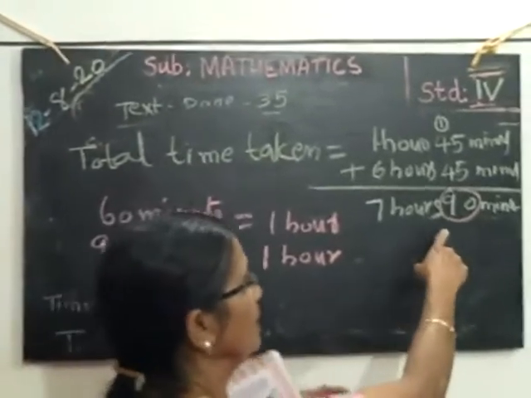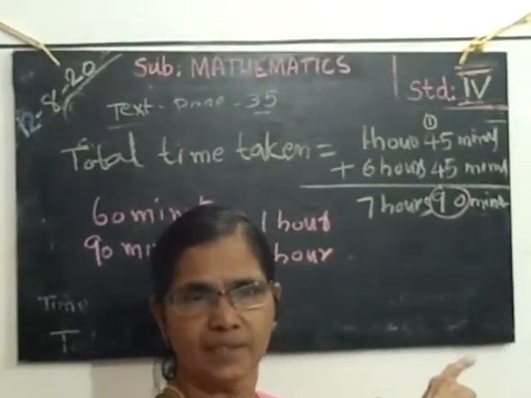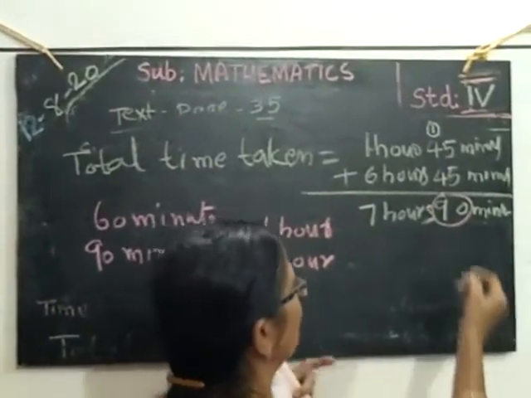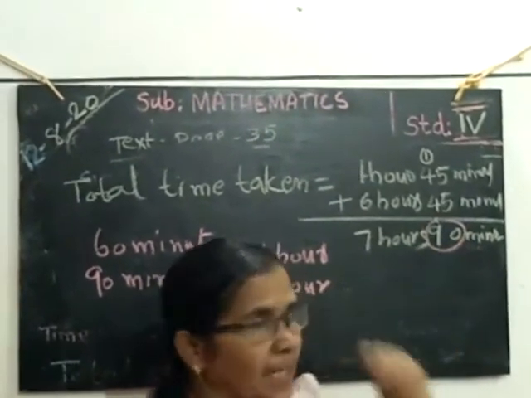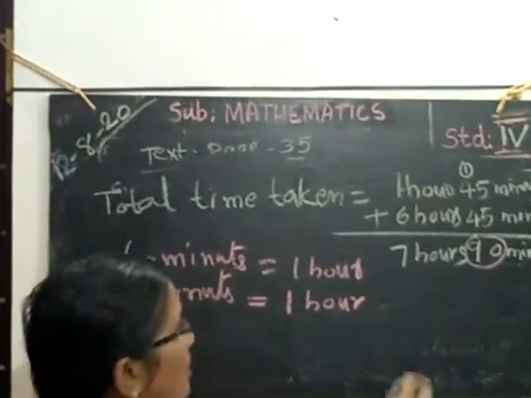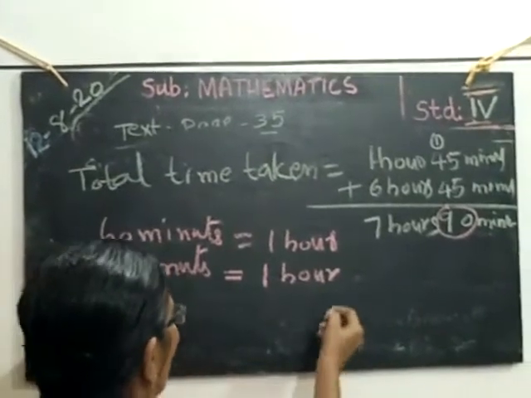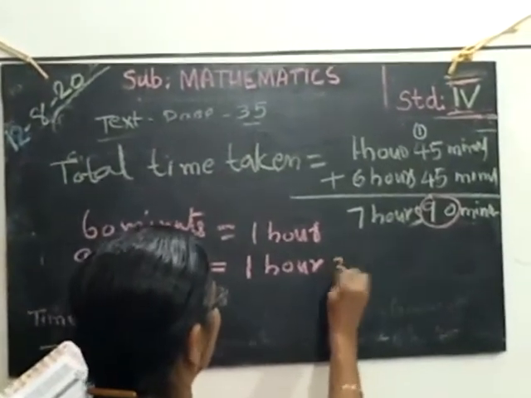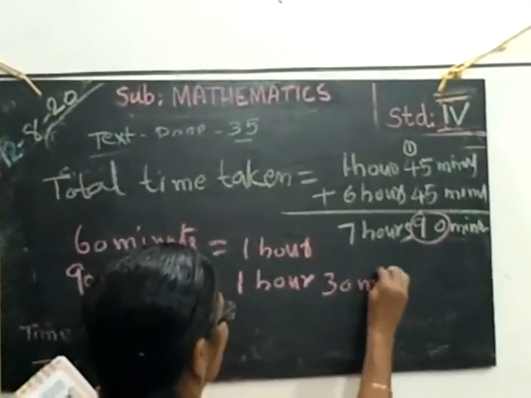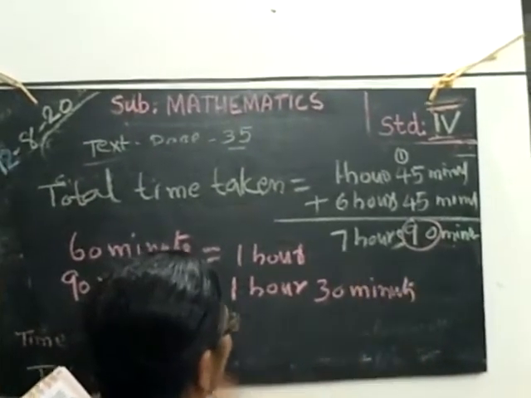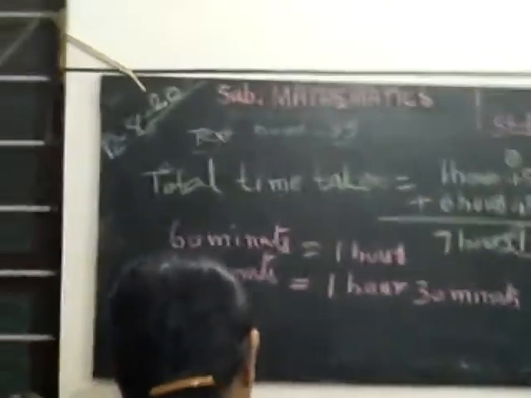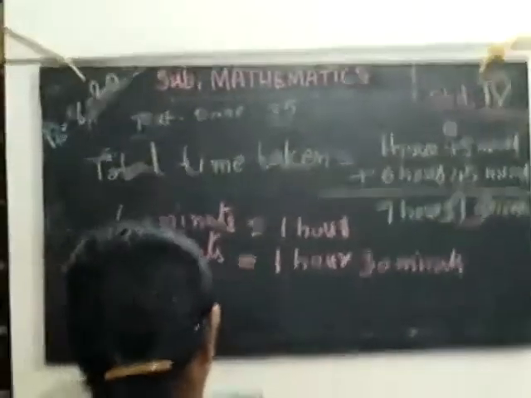You take away 60 minutes from 90 minutes. Then how much? 1 hour 30 minutes.